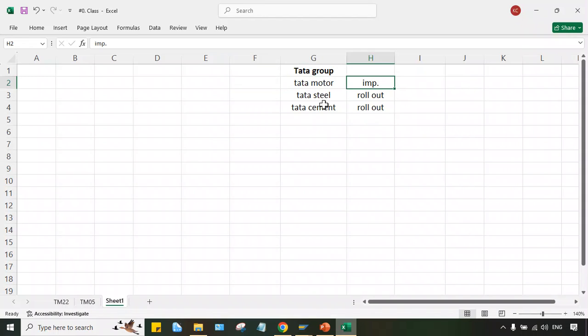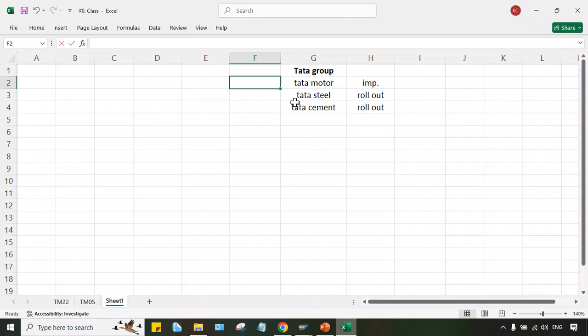When we implement SAP, and after implementation we go for the rollout for Tata Steel, and then again for Tata Cement, then once this entire implementation and rollout is done, Tata Motor will be able to post its transactions into SAP. At the same time, Tata Steel and Tata Cement will also be able to post transactions into the same SAP. Most likely the same server will be shared by all these subsidiaries.